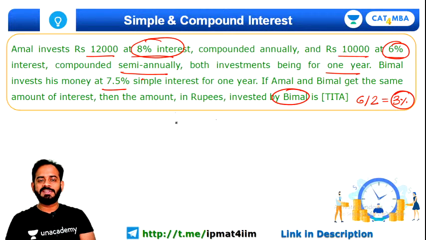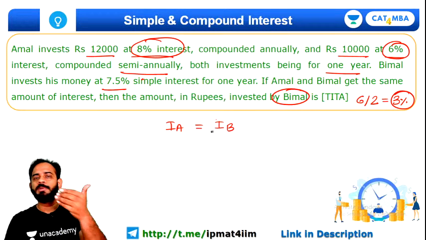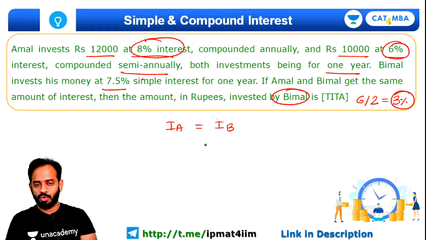Now it is given that the interest gained by Amal is equal to the interest gained by Bimal. Now I don't know the principal of Bimal, so let us consider it as P. So P multiplied by the rate of interest, which is 7.5.